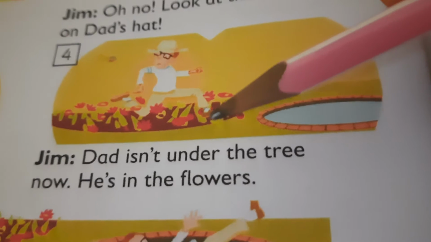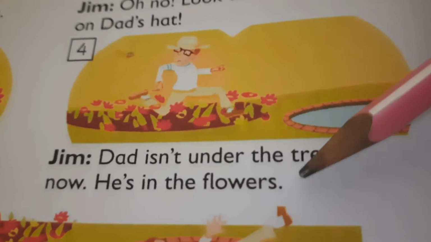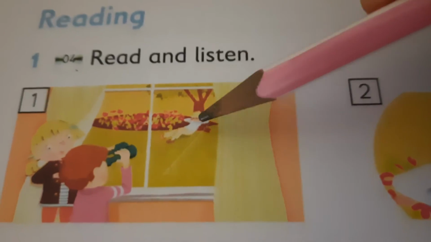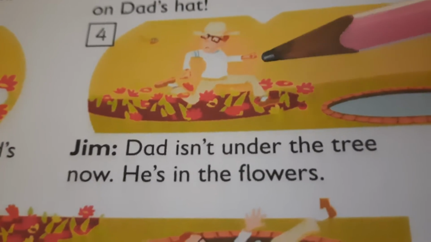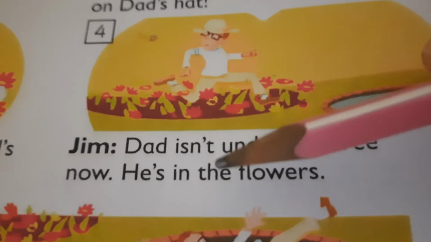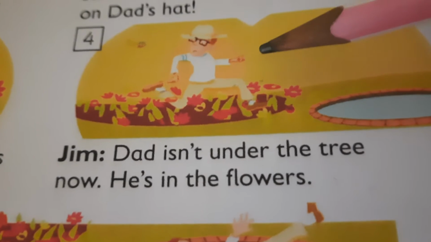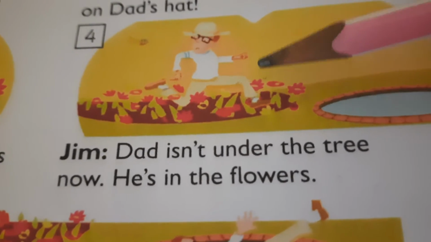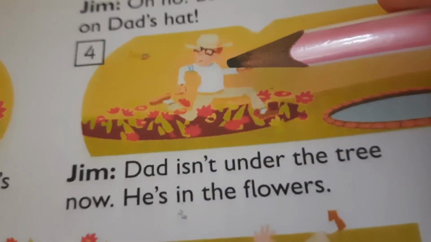Dad isn't under the tree now. He is in the flowers. So where is the dad? In the first picture we saw that dad was under the tree. Now dad isn't under the tree. यानी dad अभी tree के नीचे नहीं है. He's in the flowers. So where is he? He's in the flowers. So here the word in shows the position of the dad.